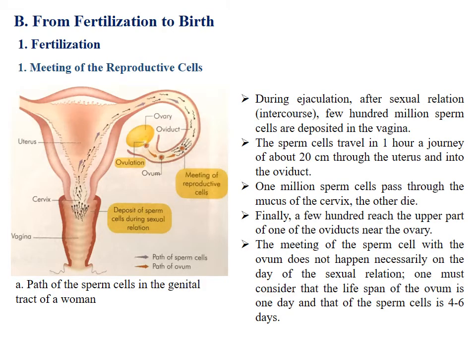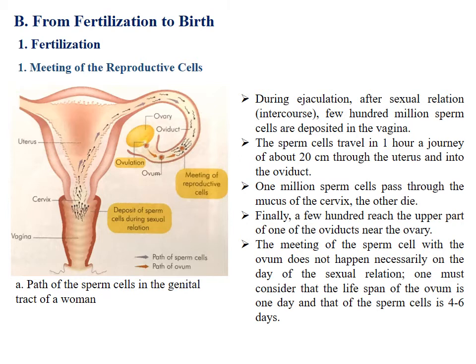Now, let's move to the second part of our lesson, which talks about the changes from fertilization to birth. And let us start with fertilization. During sexual relation, sperm cells are released into the vagina of the woman. Now, let's see what happens during the meeting of the reproductive cells. Document A shows the path of the sperm cells in the genital tract of a woman.